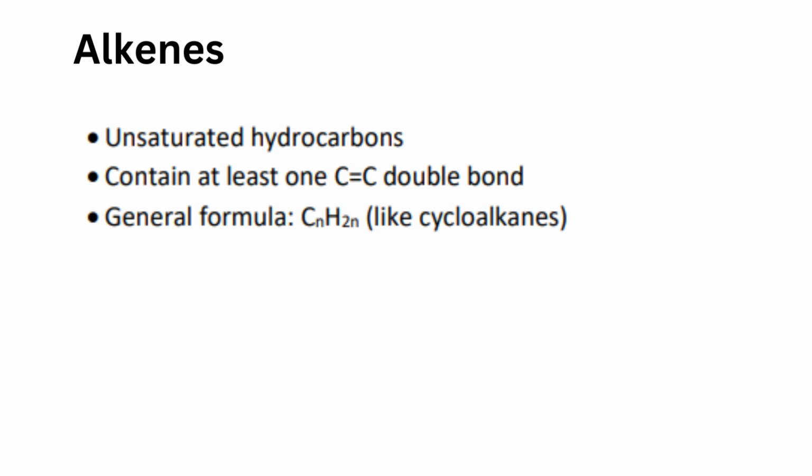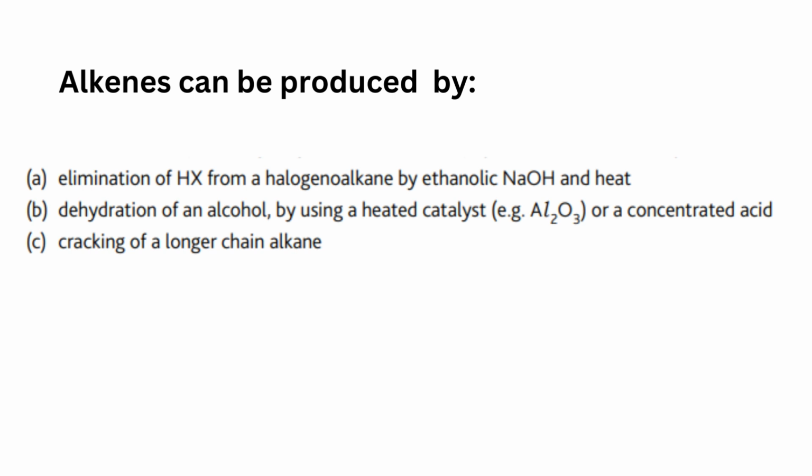The next subtopic is alkenes. These are unsaturated hydrocarbons. They contain at least one carbon-carbon double bond, and their general formula is CnH2n, which is like cycloalkanes. Alkenes can be produced by, first, elimination of HX from a halogenoalkane by ethanolic NaOH and heat. Second, dehydration of an alcohol by using a heated catalyst or a concentrated acid. Third, cracking of longer chain alkanes.